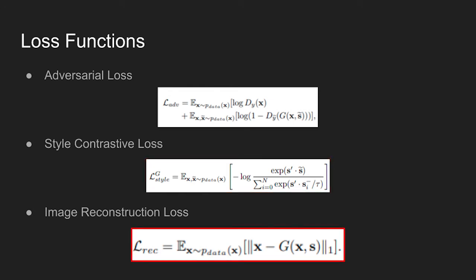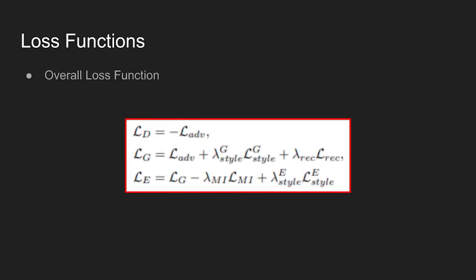Lastly, to ensure the generator reconstructs the source image X when given its original style S, the model uses a reconstruction loss. The function not only ensures the generator preserves domain invariant characteristics like pose of its input image, but also helps to learn the style representation of the guidance network by extracting the original style of the source image. The final loss function is presented on this slide. Lambdas are the hyperparameters. To learn more about the training process, refer to the paper in the description.